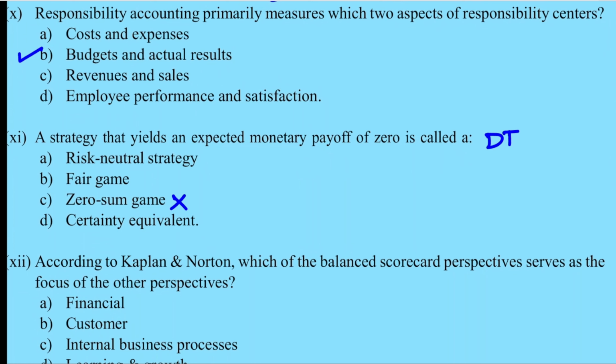Then risk neutral strategy also, it is not part of your decision theory. There is a certainty equivalent and a fair game. But in the certainty equivalent, definitely the payoff is not 0. Your payoff, you know exactly how much you are going to get. Hence, this is also not a correct answer. So the answer can be B.